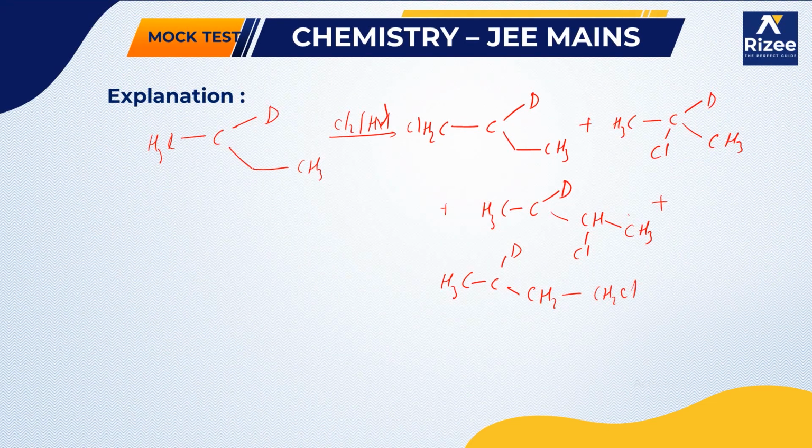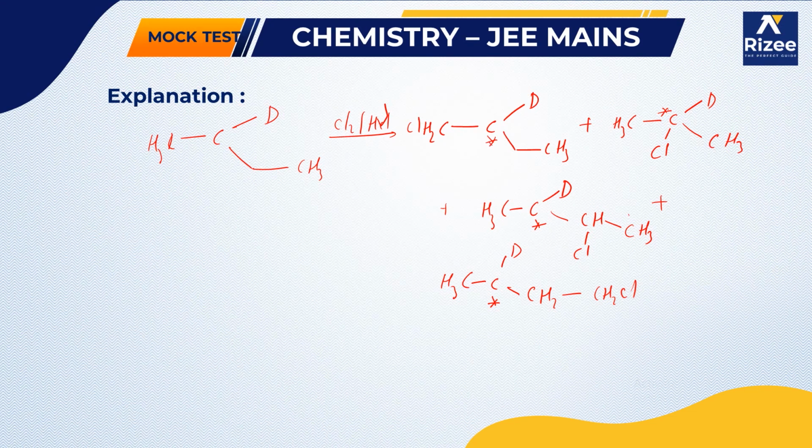So these are the 4 different products available. Now you can see all these 4 products contain a chiral carbon, this one is a chiral carbon, this one is a chiral carbon, and this is a chiral carbon.